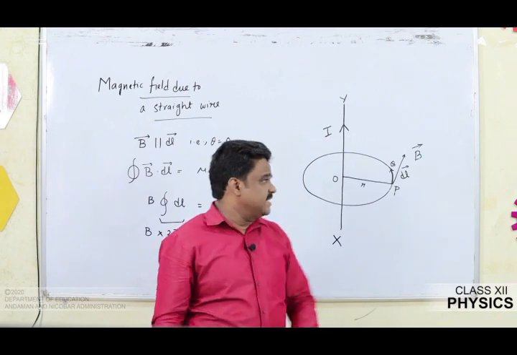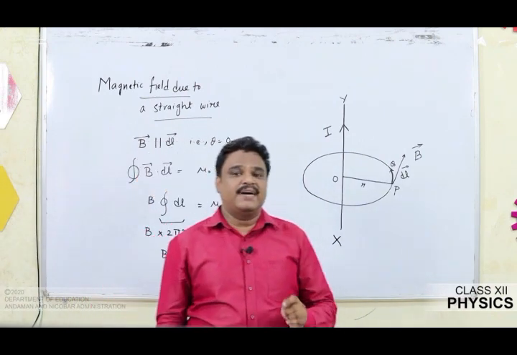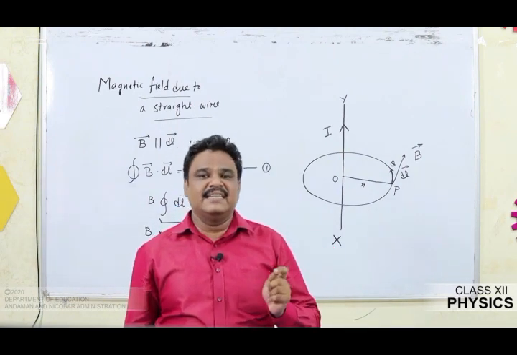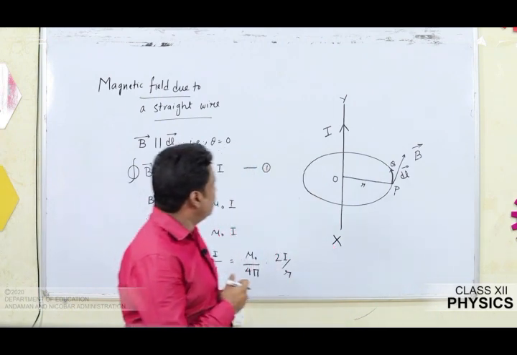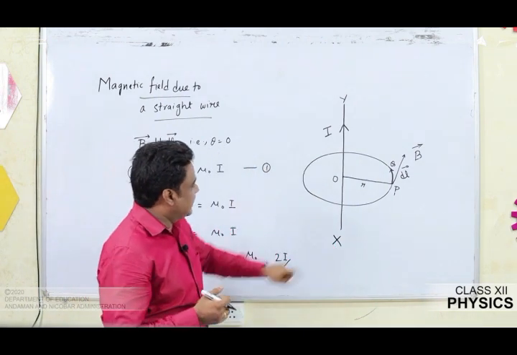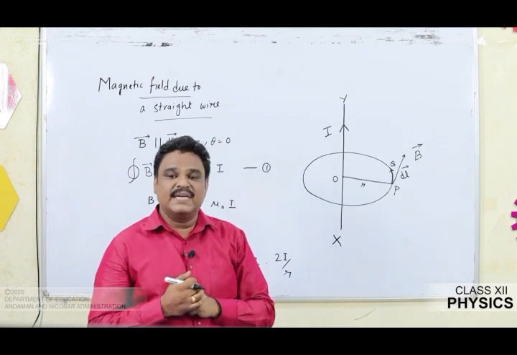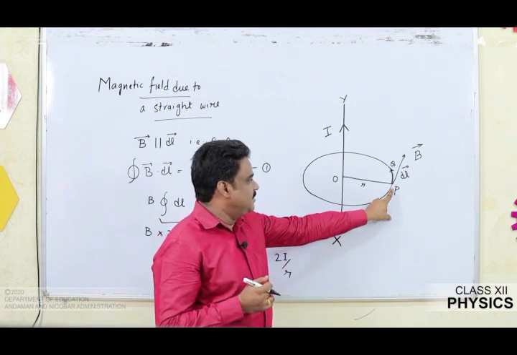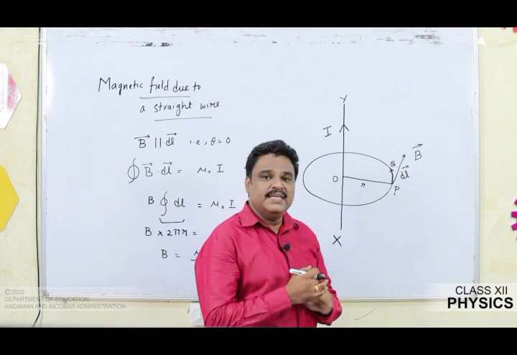law. So once again, what is our first application of Ampere's circuital law? To find the magnetic field due to a straight wire, or a straight current carrying conductor. So what is our assumption? I assumed a conductor XY through which a current I flows. Due to the flow of current, a magnetic field is produced. Now P is the point of observation at a distance r where the magnetic field is to be determined.